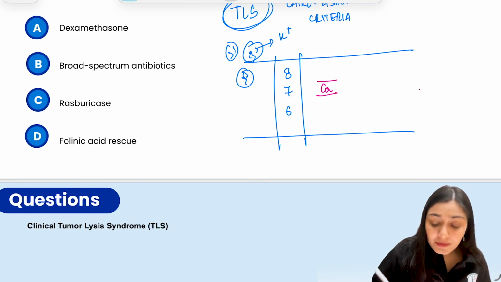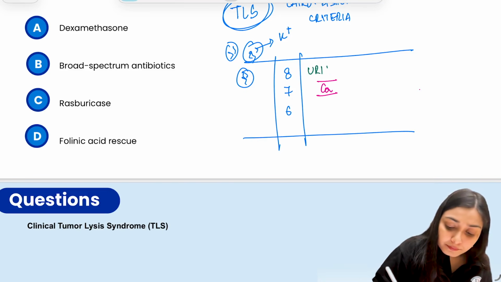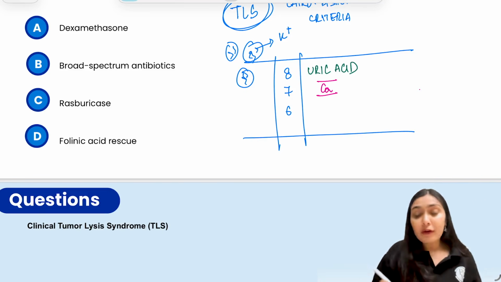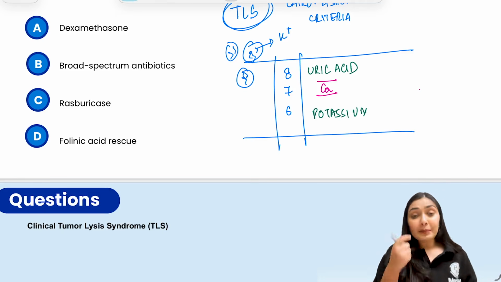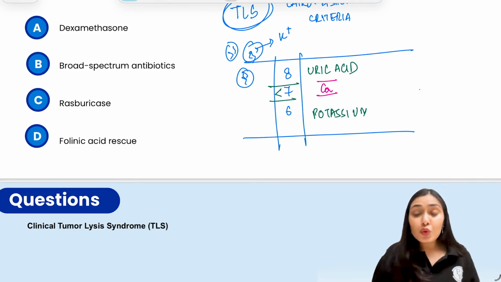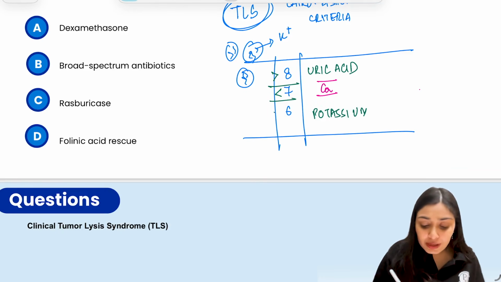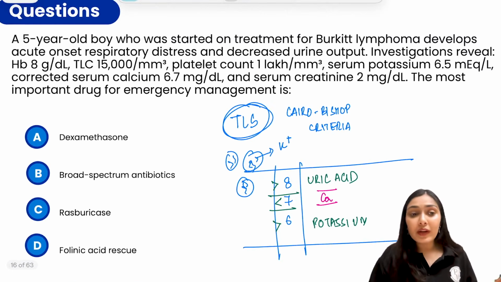Calcium is in the middle, uric acid above, and potassium below. So the cutoff says calcium less than 7, uric acid more than 8, potassium more than 6. Can you see all of the criteria have been fulfilled over here?